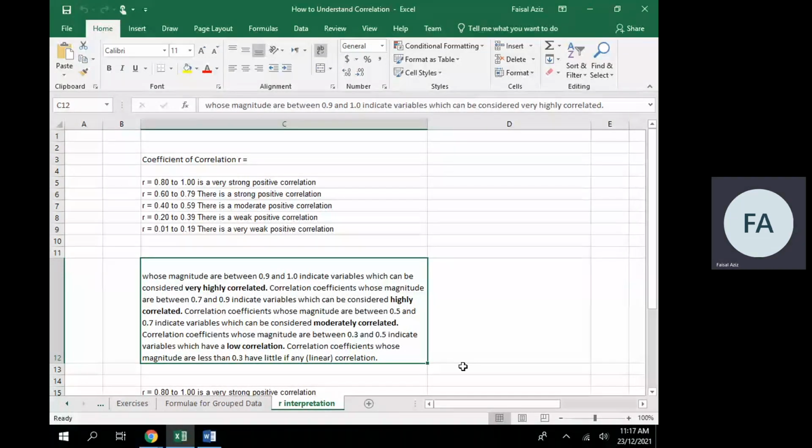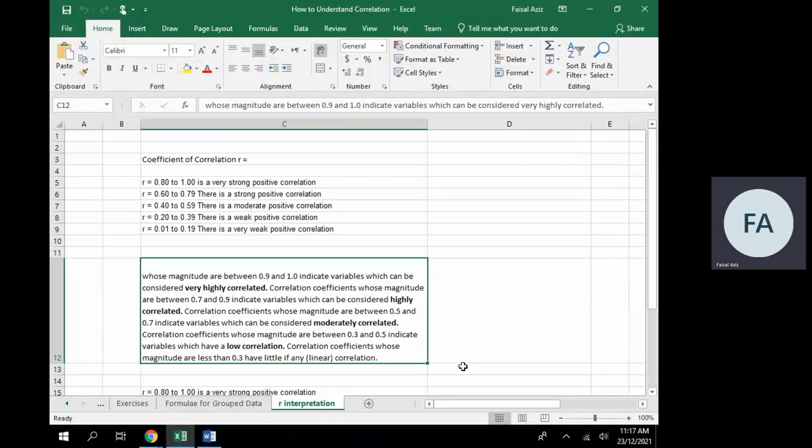If you do it manually, it will take a lot of time because the formula of correlation has lots of requirements. But here I will talk about a very simple way to calculate correlation. But before going towards calculation, I would like to explain how to interpret it when we calculate it numerically.